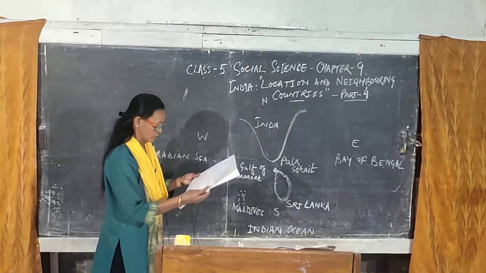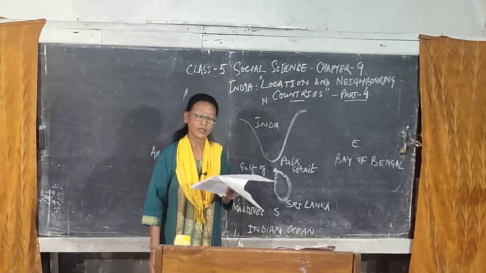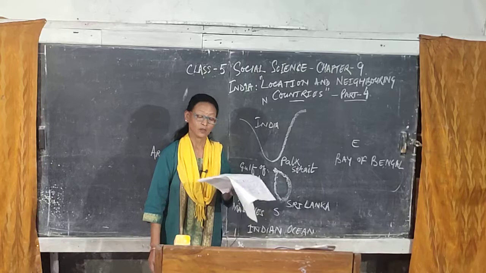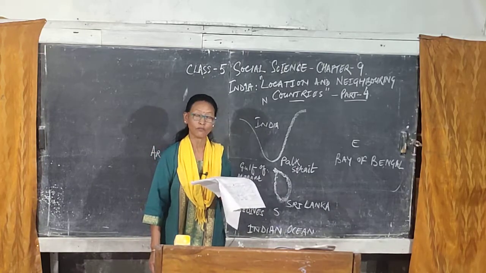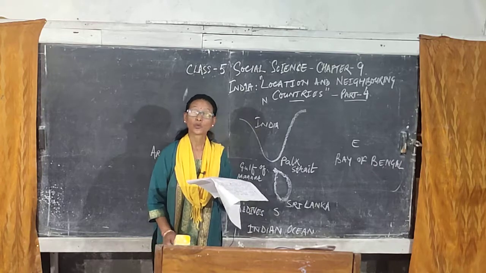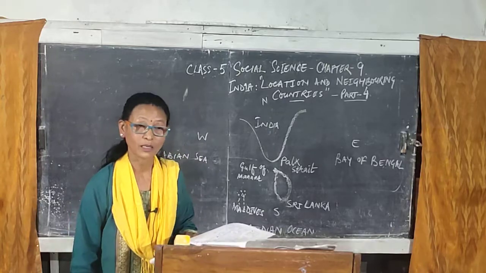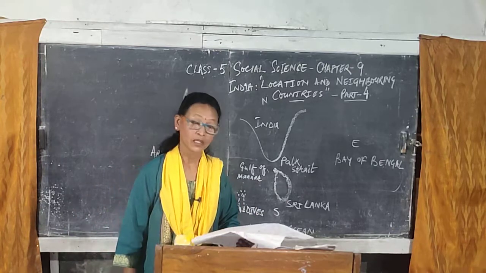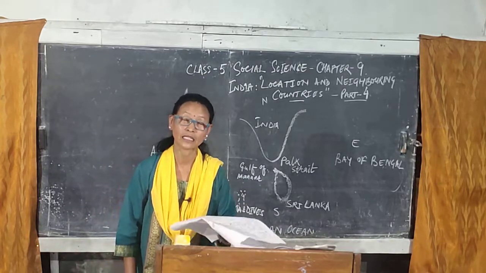Now, Maldives has beautiful beaches which are a major tourist attraction. Buddhism was the main religion of the people of Maldives until the 12th century CE.